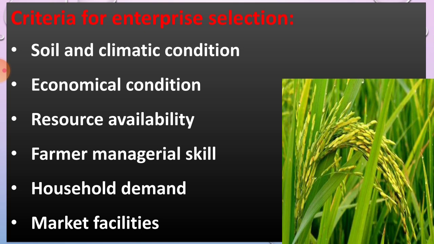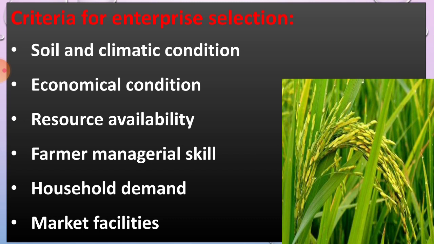Then economical conditions. Suppose the economical condition of that farmer is strong, so you have to grow cash crops. Cash crops means those crops for which the initial cost of cultivation is more, and which give a high income to the farmer. Initial investment in cash crop is more but profit is high. So if the farmer's economic background is strong, then you cultivate cash crops like sugarcane, turmeric, ginger, tobacco.